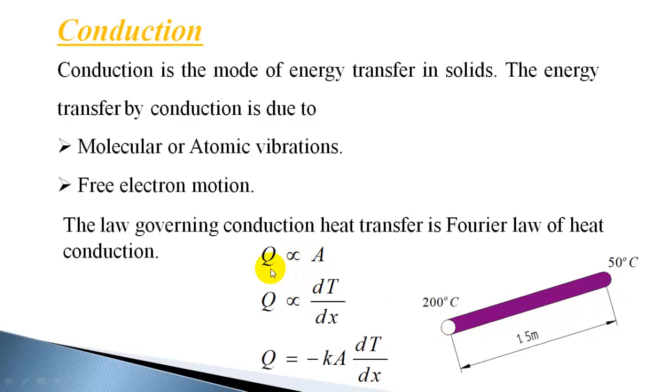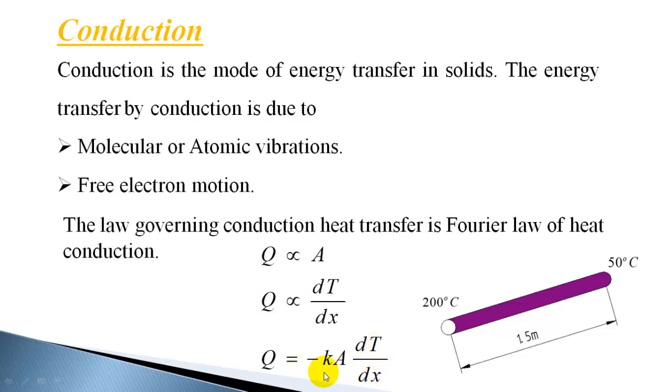So Fourier law states that the heat transfer by conduction is directly proportional to the area normal to the direction of heat flow and also proportional to the temperature gradient. So combining these two, we can say that Q is equal to minus K, where K is a proportionality constant introduced, minus K A dT by dx.